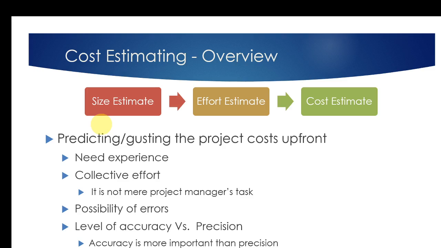So how are we going to do the estimations? Usually, when it comes to software development, we do it in three levels, or a sequence of three tasks. That is the size estimation, effort estimation, and the cost estimation. The first thing is we want to identify what size of project we are going to start on, so that we can get a feeling of what kind of effort we are going to need. Because the biggest cost when it comes to software development is the cost of the software development team, or the effort. Therefore, effort estimate is really critical.